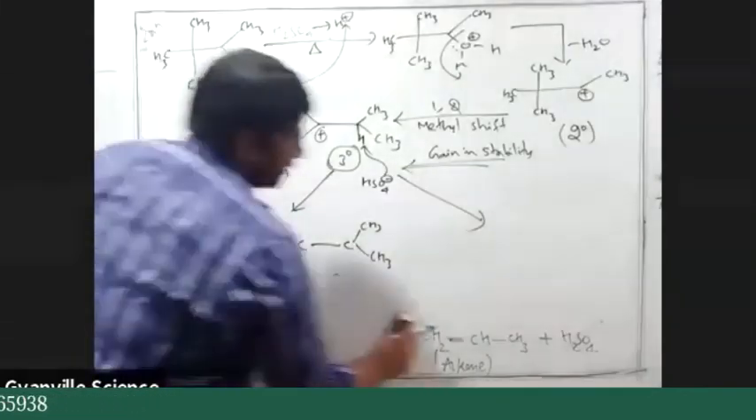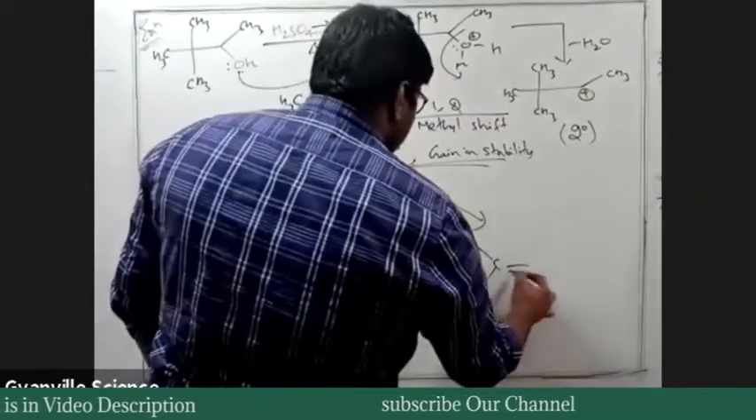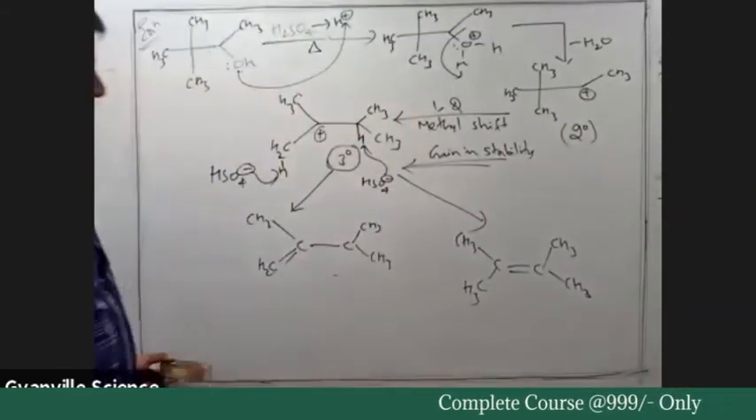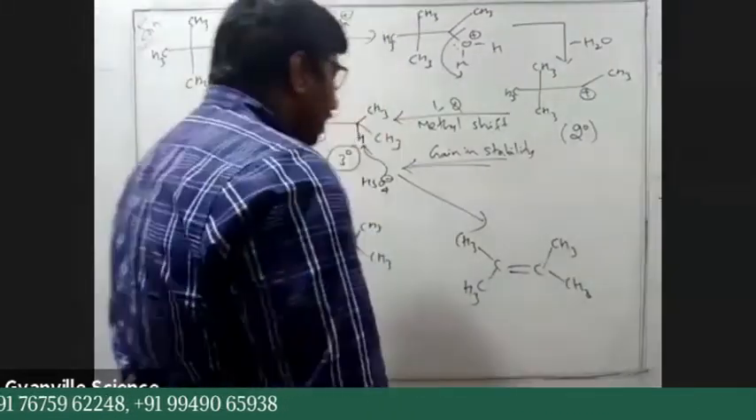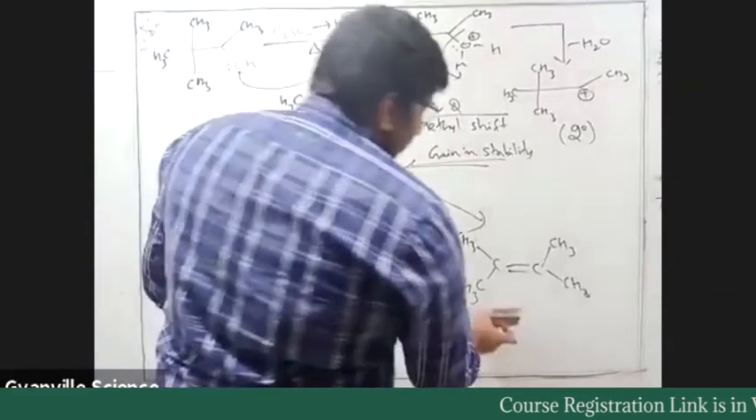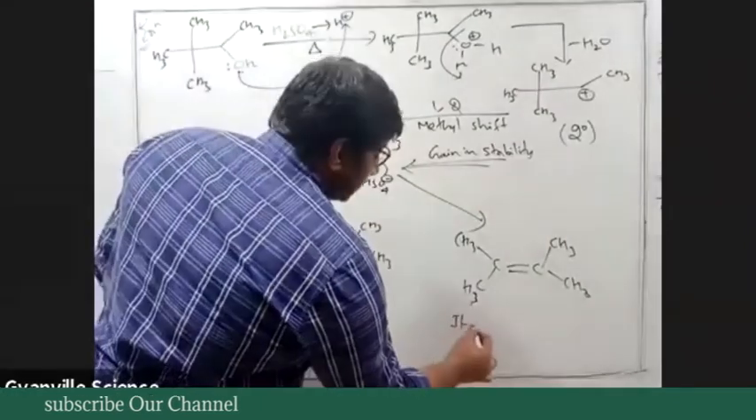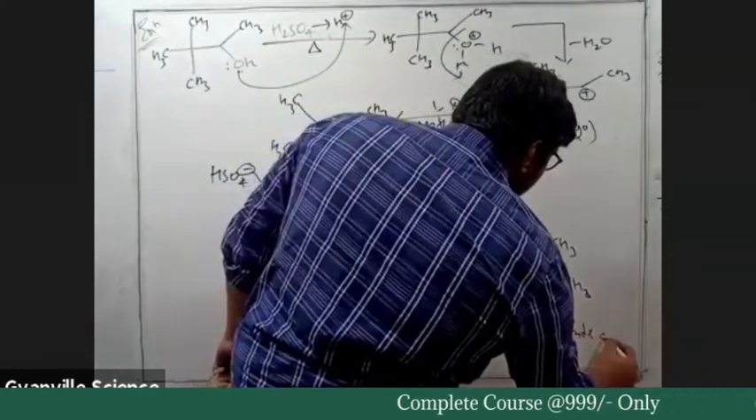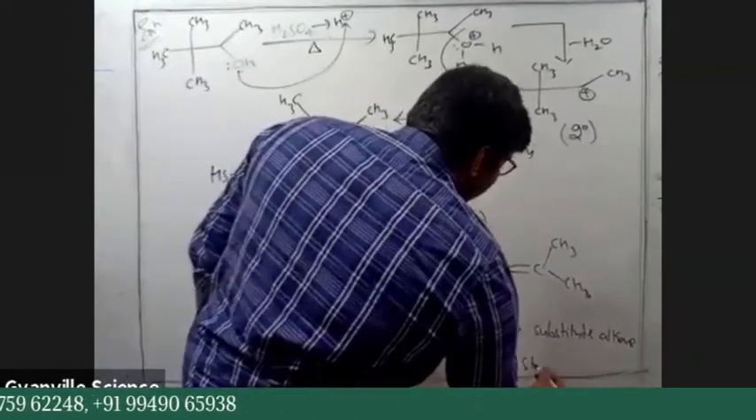If it picks up that hydrogen, we'll end up with CH3, C, CH3, double bond C, CH3 and CH3. Yes or no? So which alkene is more stable? This alkene is more stable, obviously, because of the number of alpha hydrogens. When you look at it, it is the more substituted alkene. Therefore, more stable.